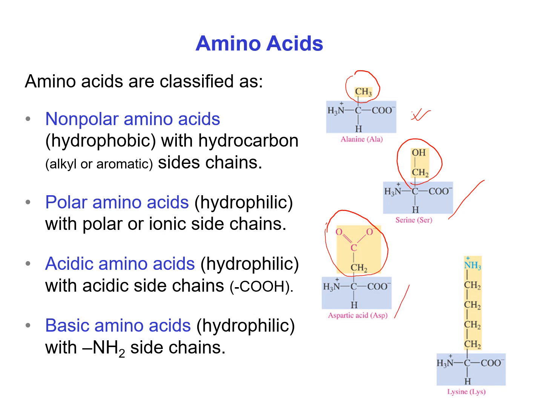Next, and the last one, is basic amino acids. Basic amino acids are those amino acids which have a basic group, that is an amino group, in the side chain. For example, lysine. We can see there is an amino group in the side chain of lysine. That's why lysine is a basic amino acid. And we also know that basic groups are also hydrophilic in nature. That's why overall basic amino acids are also hydrophilic in nature.